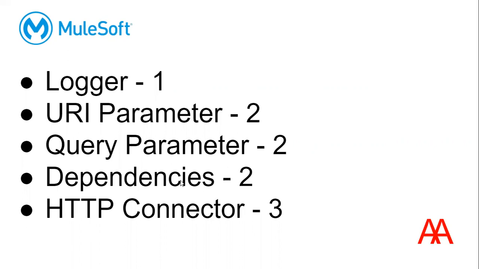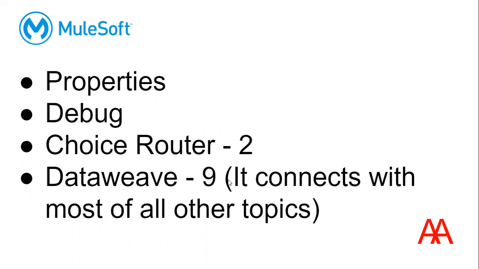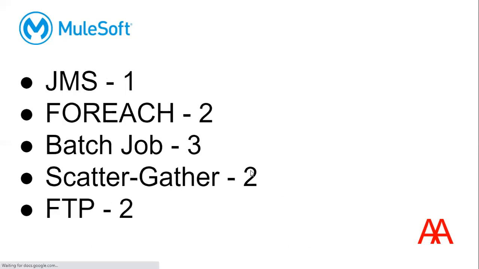Dependencies means we use Maven, right? So pom.xml. From that, we can expect 1 or 2 questions. HTTP connectors and properties, Mule debugger, choice router, and DataWeave. DataWeave is a bigger topic again here. So we can expect at least 9 to 10 questions from DataWeave. It connects with most of all other topics. So we can discuss them in future.